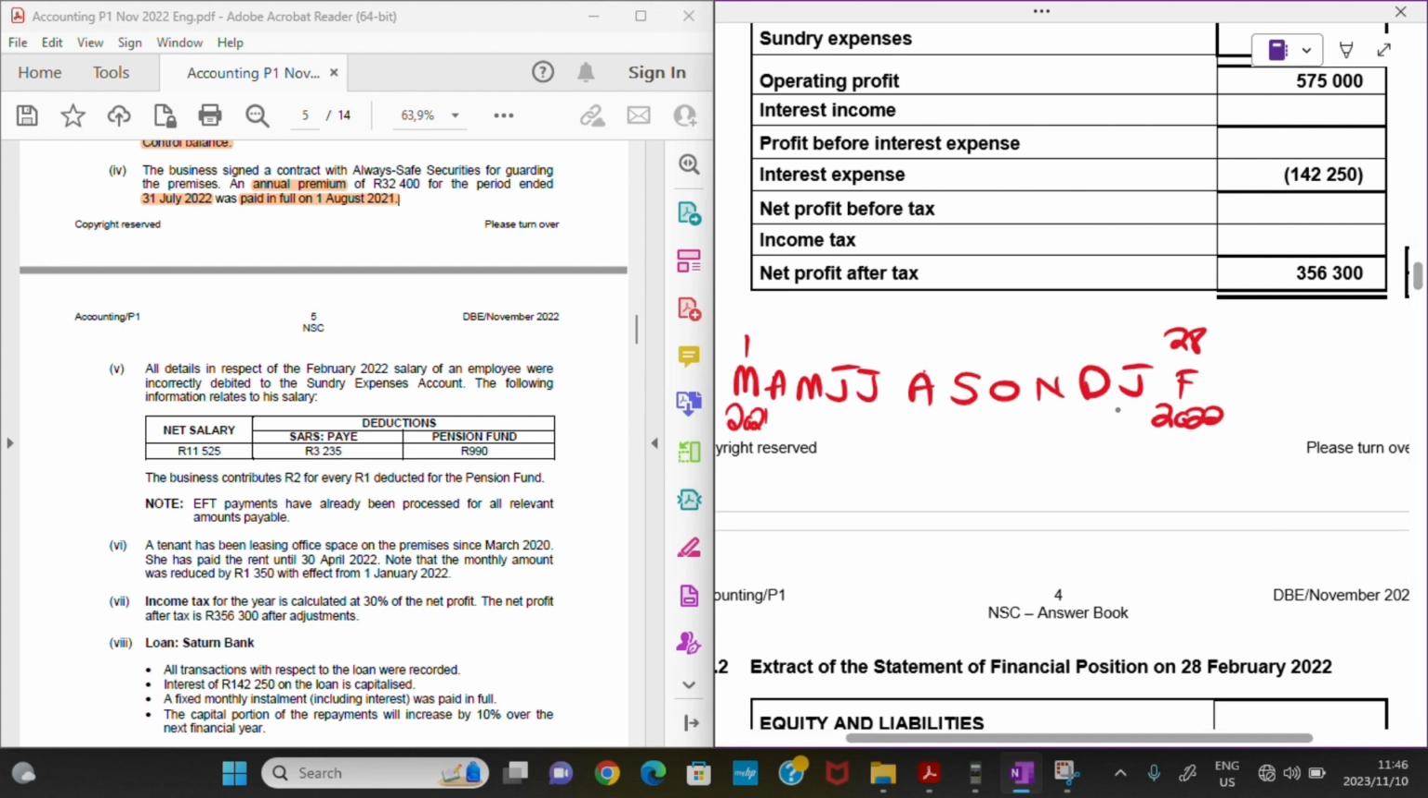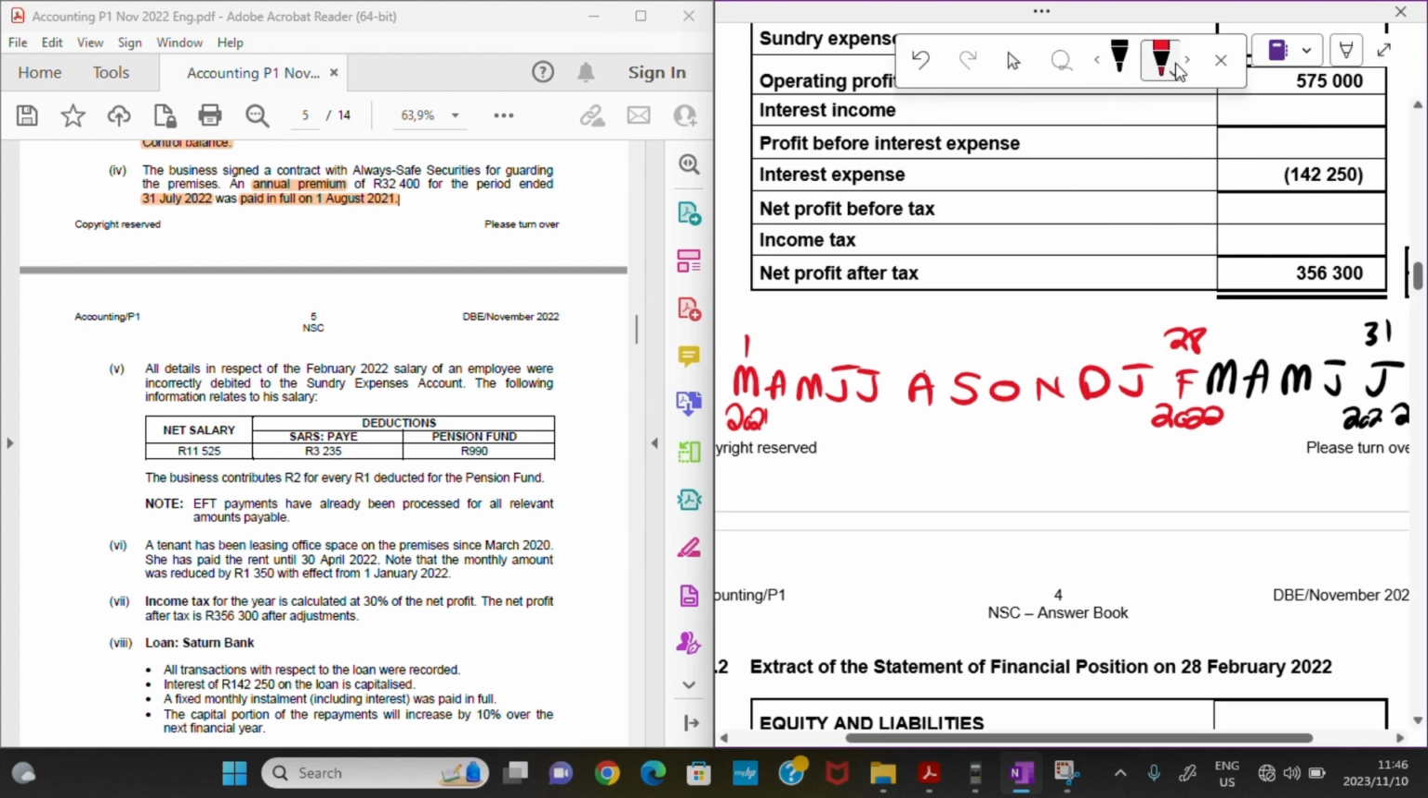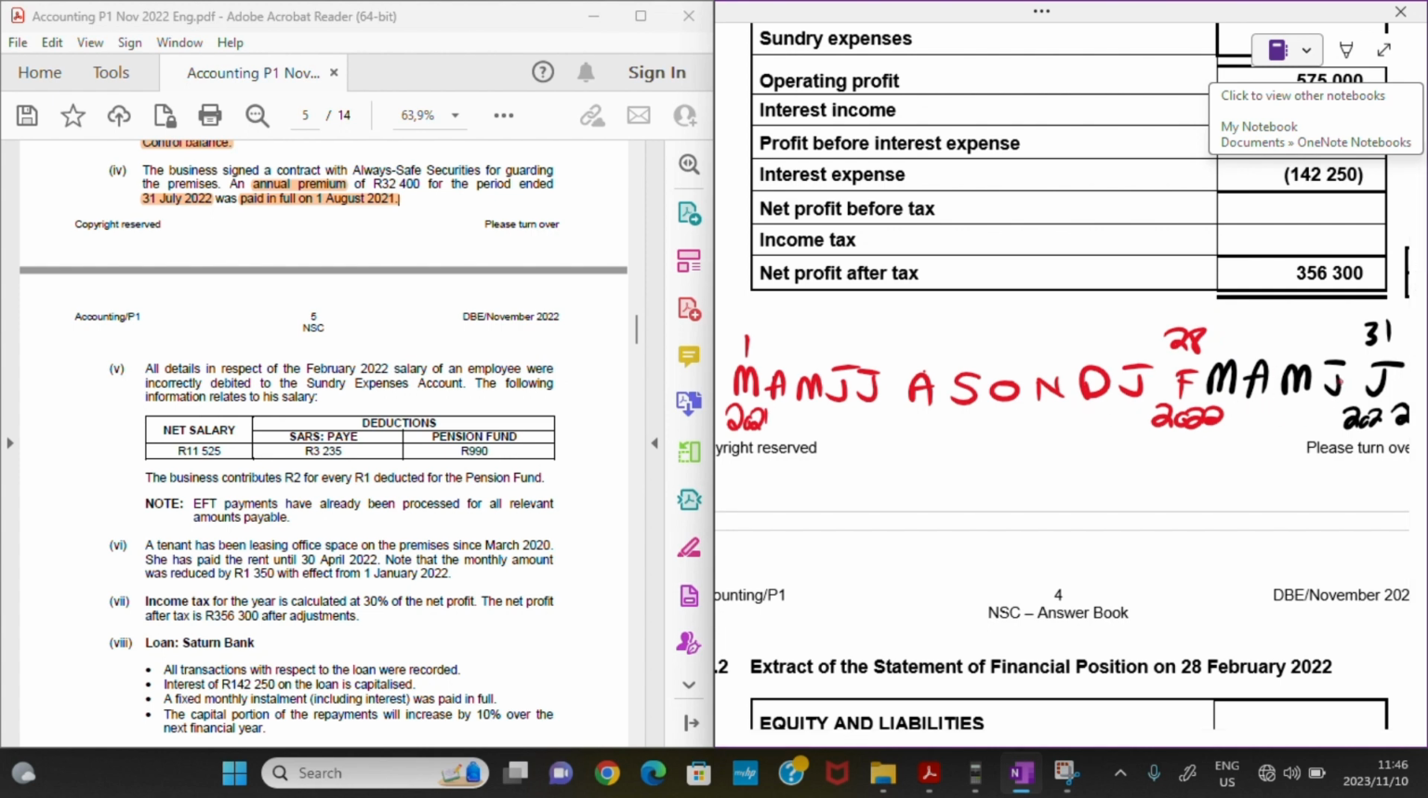Okay. Then from here we are going to have the following. The annual premium ended on the 31st of July 2022, right? So we have February, then March, April, May, June, July. So this is where it ends, 31 July 2022. But you can see I made it a different color to show that it doesn't fall within our current financial year.